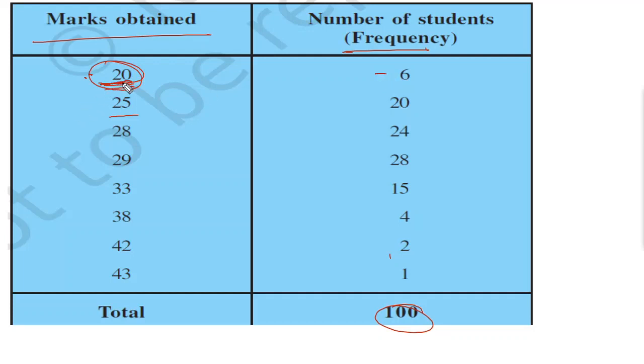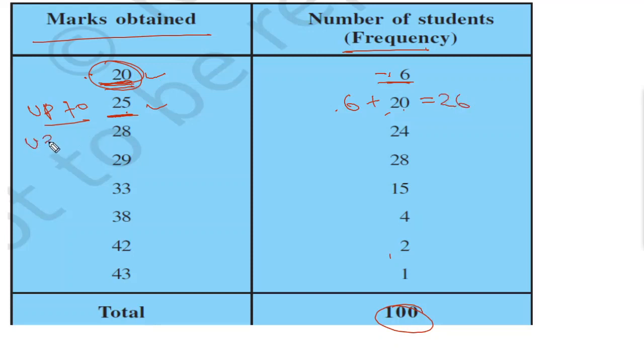That means 20 marks is secured by 6 students. Then if we say up to 25 marks, how many students have secured marks up to 25? It will include 20 and 25. So this 6 plus this 20 will be 26.